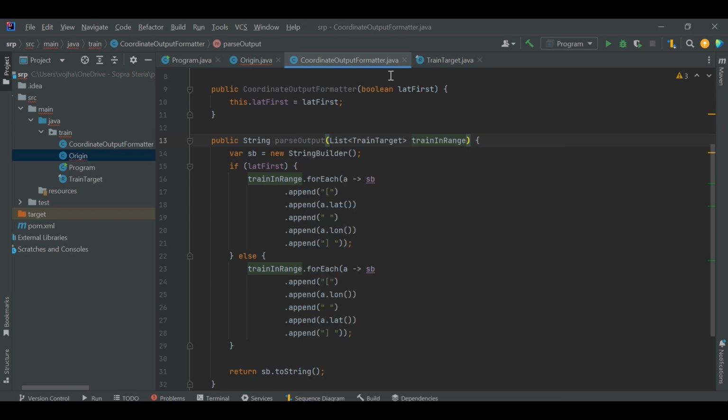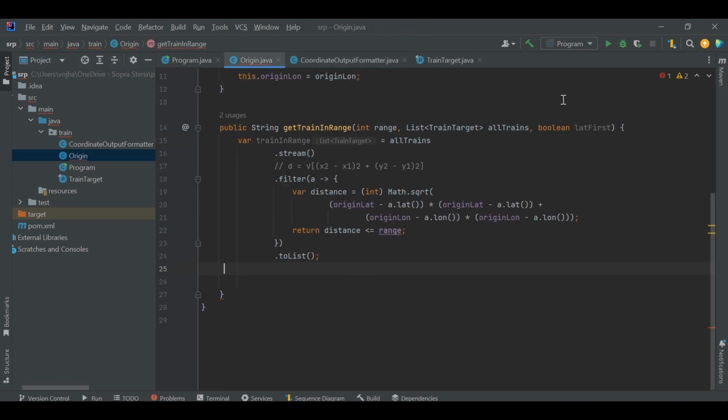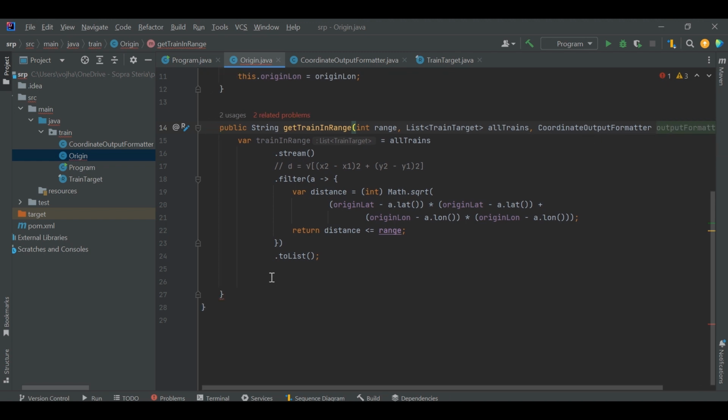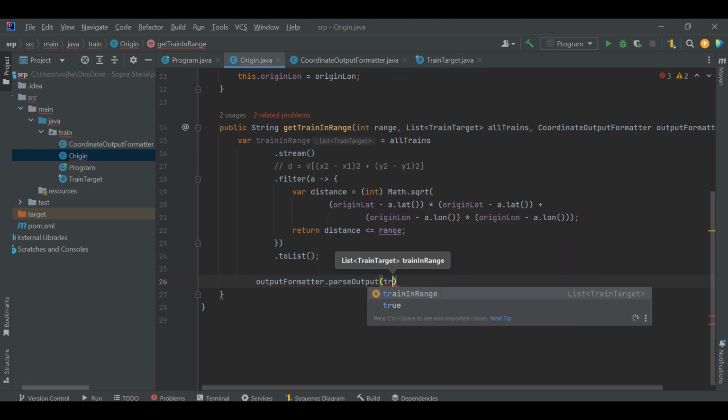So in the CoordinateOutputFormatter, I have copied the code for printing the coordinates of each filtered train that is in range. In the Origin class, we can remove this latitudeFirst parameter, and take CoordinateOutputFormatter as an input parameter, and we can call outputFormatter.parseOutput with all the filtered trains.